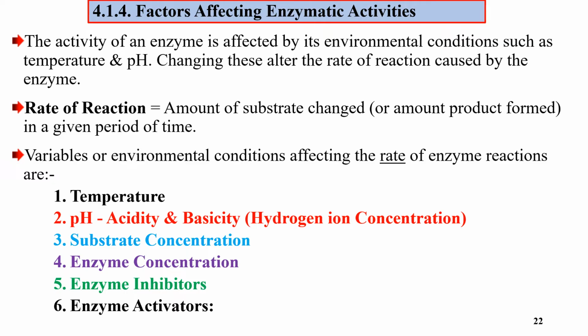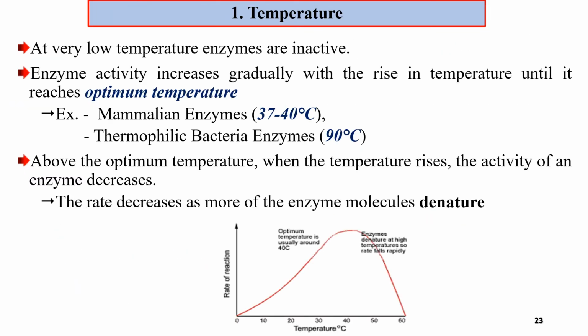We have variables or environmental conditions affecting the rate of the reaction. One is temperature, then pH, which studies the acidity and basicity of a substance, substrate concentration, enzyme concentration, inhibitors and activators, those which release non-competitive inhibitors.